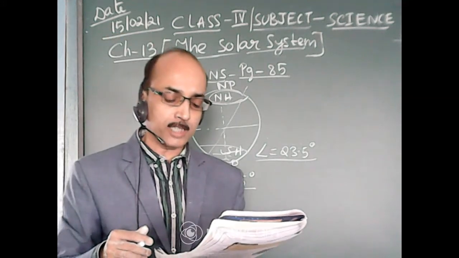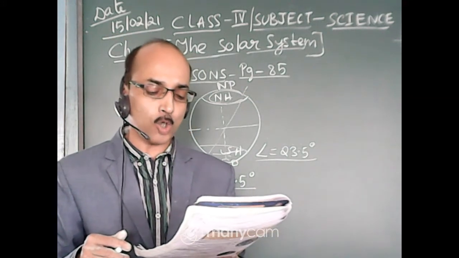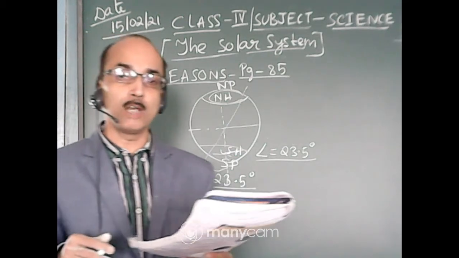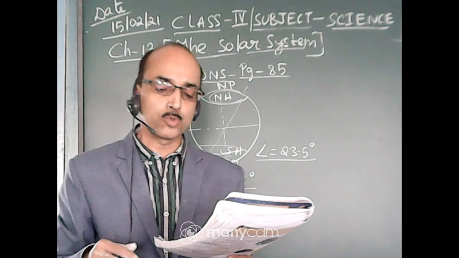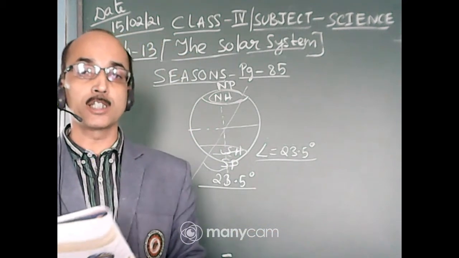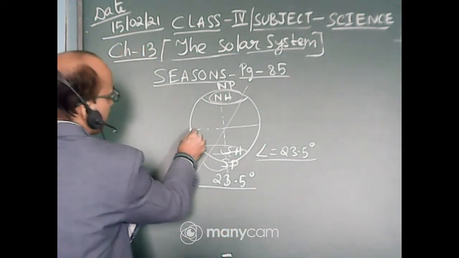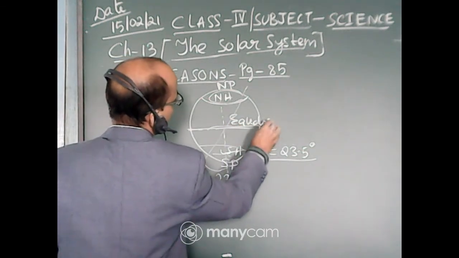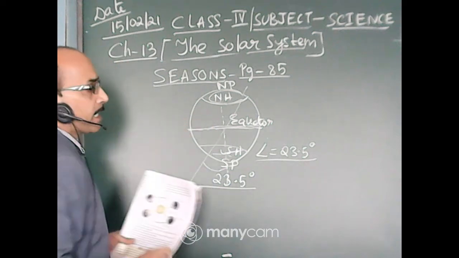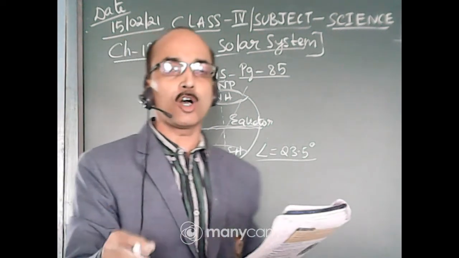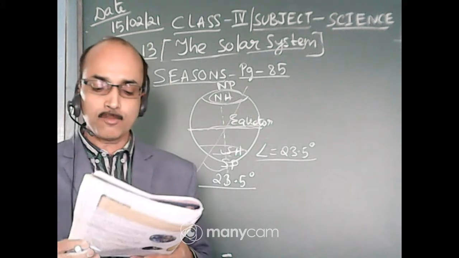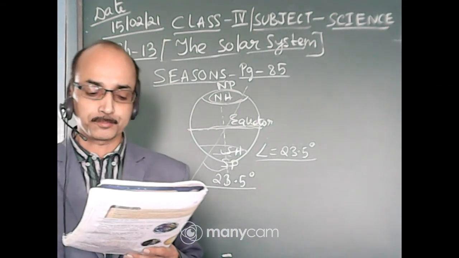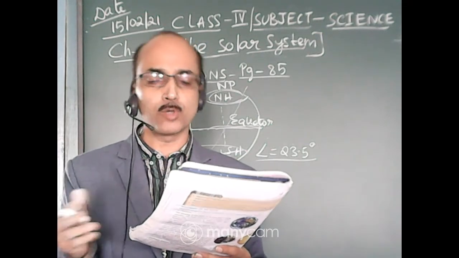Regions at or near the equator receive the same amount of sunlight all around the year. So it is like summer, with 12 hours day and 12 hours night throughout the year. Regions near the equator, equator means at the center, this is the equator, are getting the direct sunlight. So the regions near the equator or at the equator will have summer season all the year, 12 hours day and 12 hours night throughout the year.